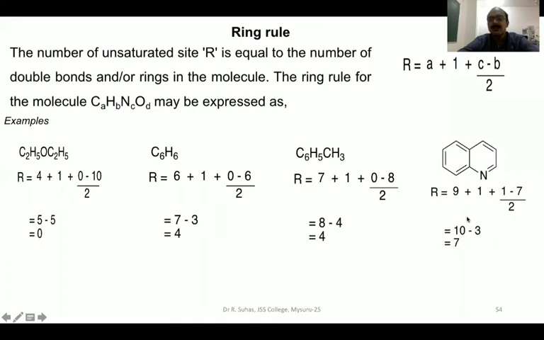How do we get such 7 unsaturations? You can clearly see here, 3 and here 2. 5 double bonds plus 2 rings, 1 ring, second ring. 5 plus 2 is 7. Definitely the double bond equivalent is 7 for quinoline. So this is how the ring rule is highly helpful in the structural elucidation of organic compounds when we want to know how many rings are there and how many unsaturations are present in the system. So this is about the ring rule. Thank you very much.